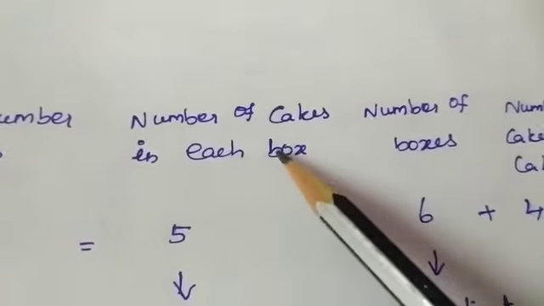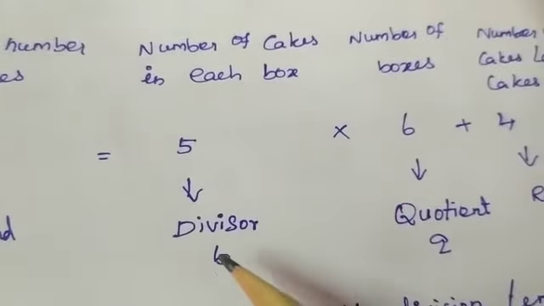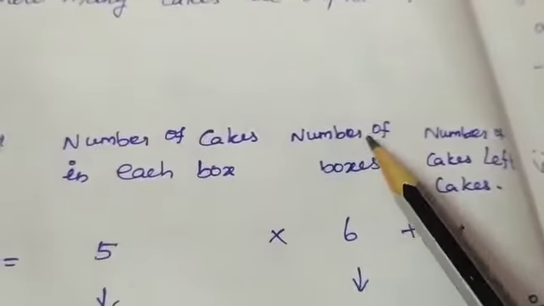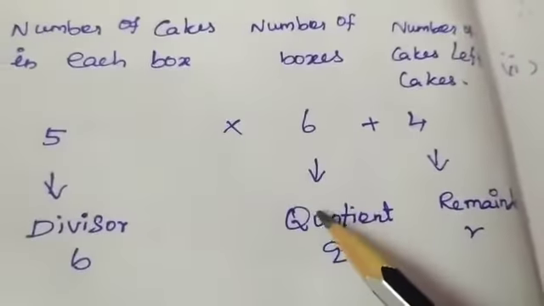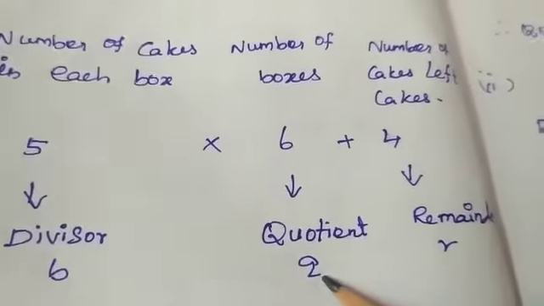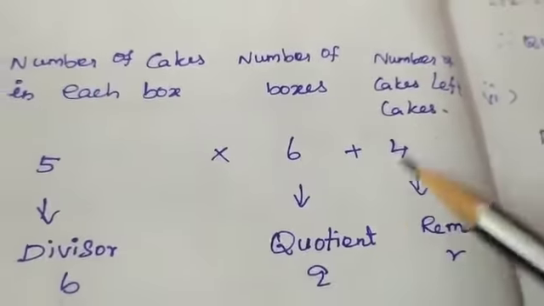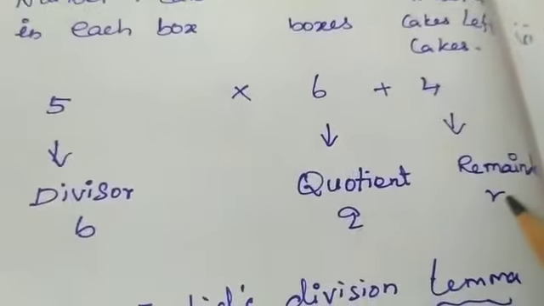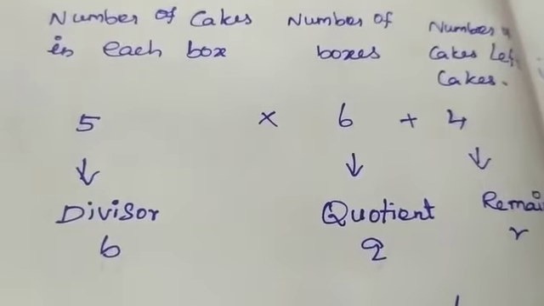The number of cakes in each box is 5 and it is known as the divisor, represented by the letter b. The number of boxes, you already know it is 6, is known as the quotient and is denoted by the letter q. The number of cakes left, that is the remainder, is 4 and it is represented by the letter r.